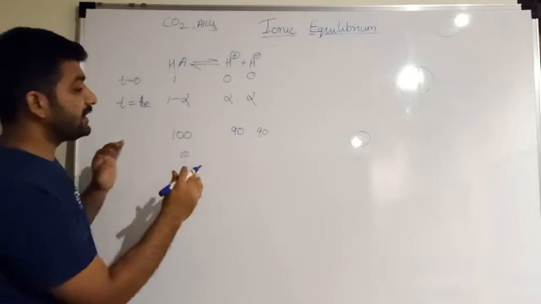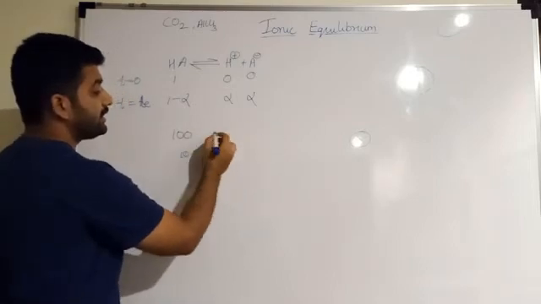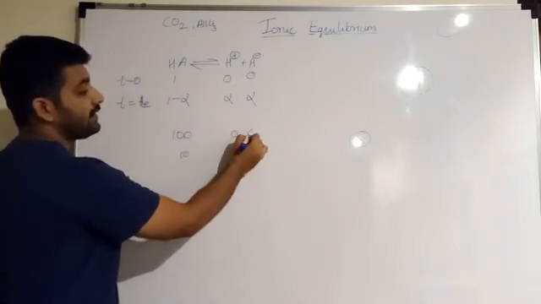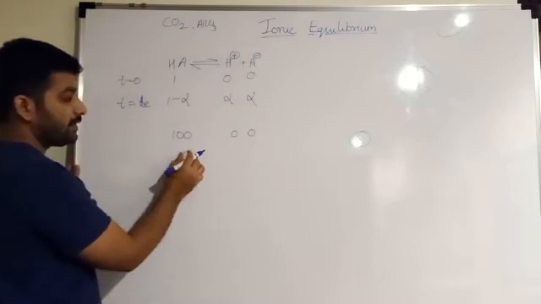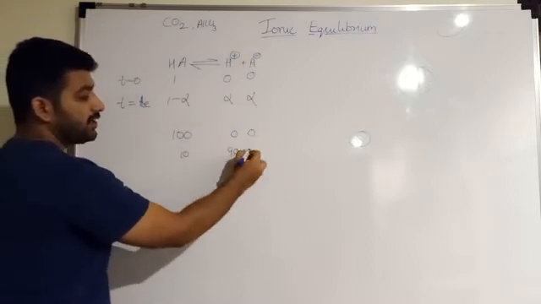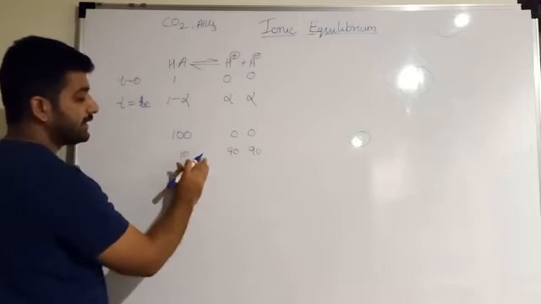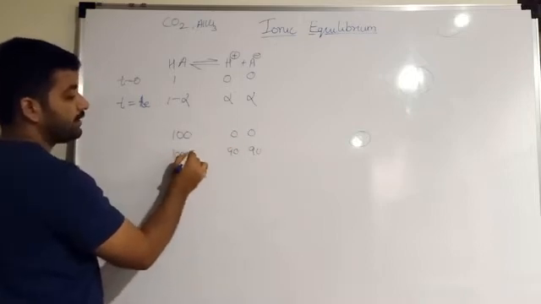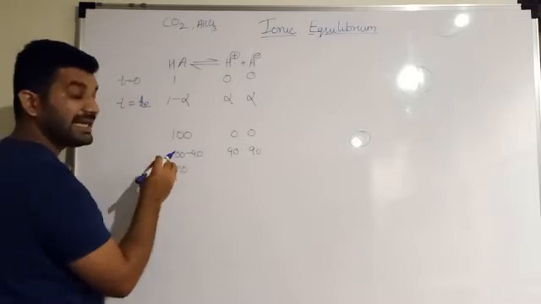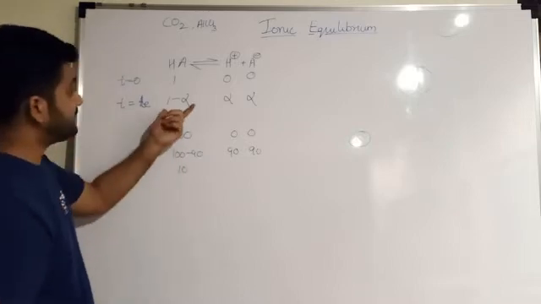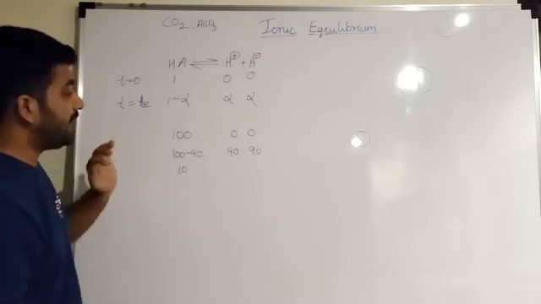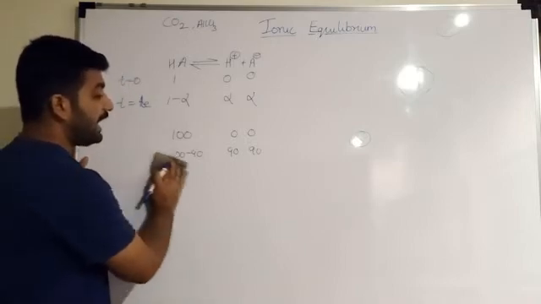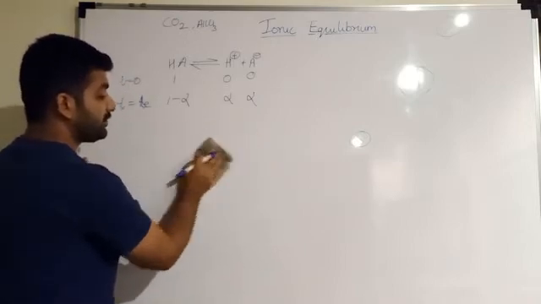Only 10 will remain. So initially, if HA is 100, H plus and A minus will be 0. At equilibrium, if the degree of dissociation is 90, that means 100 minus 90 and 10 is remaining. That's why I have written 1 minus alpha over here. In this way, I have written the ions which can be formed based on the degree of dissociation.